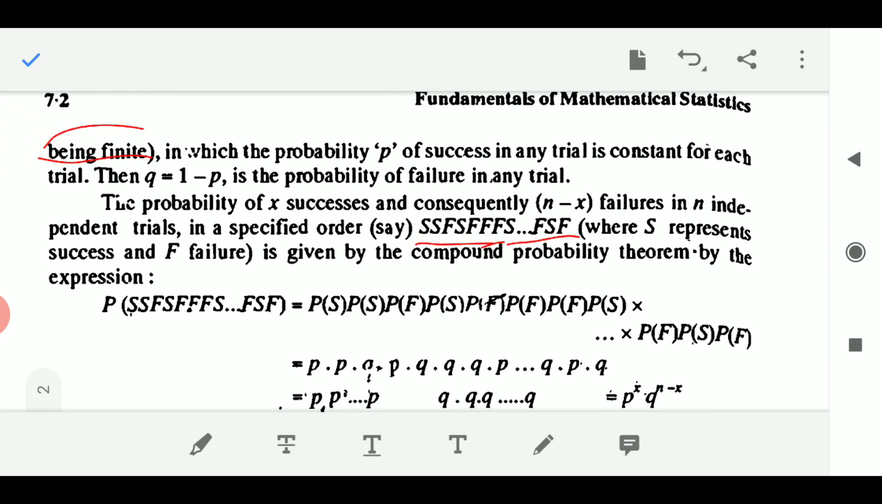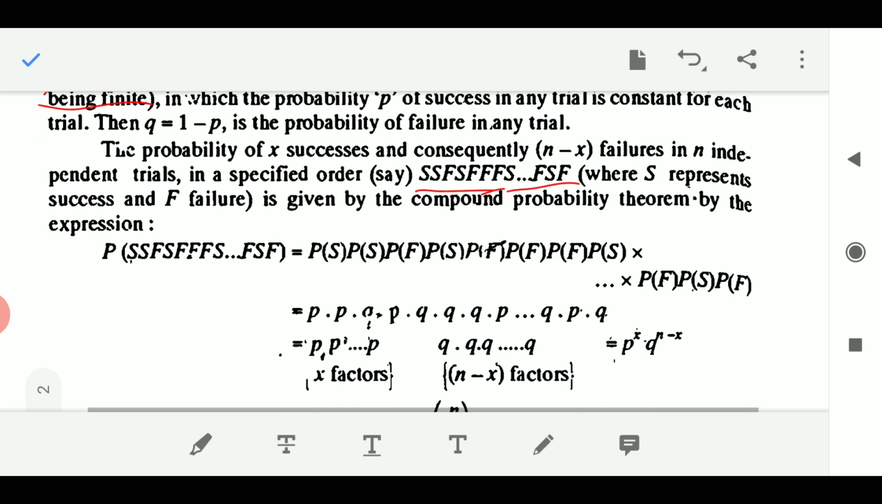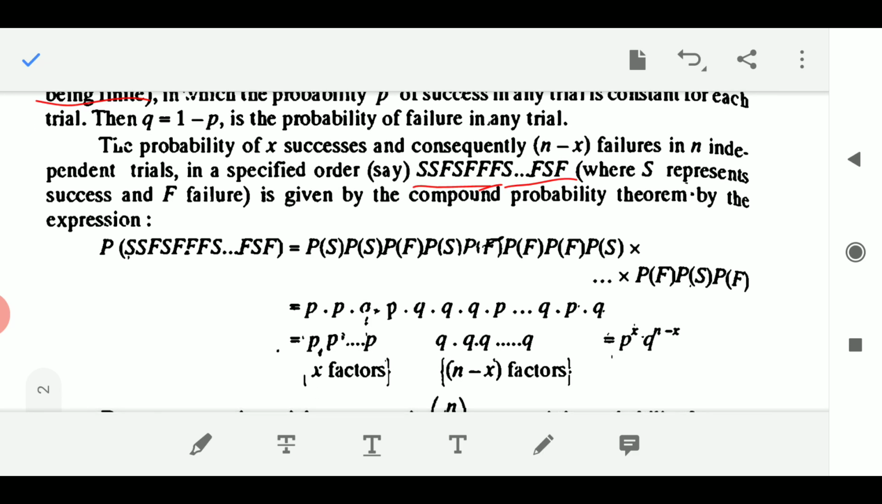Alright, where S represents success and F represents failure is given by the compound probability theorem by the expression. How is the compound probability theorem defined? If you have independent events, getting a head and getting a tail, they are independent of each other. I cannot say that if in the 7th trial I am getting head, in the 8th trial I am also going to get head again. It may come in the 8th trial, it may come head or it may come tail.